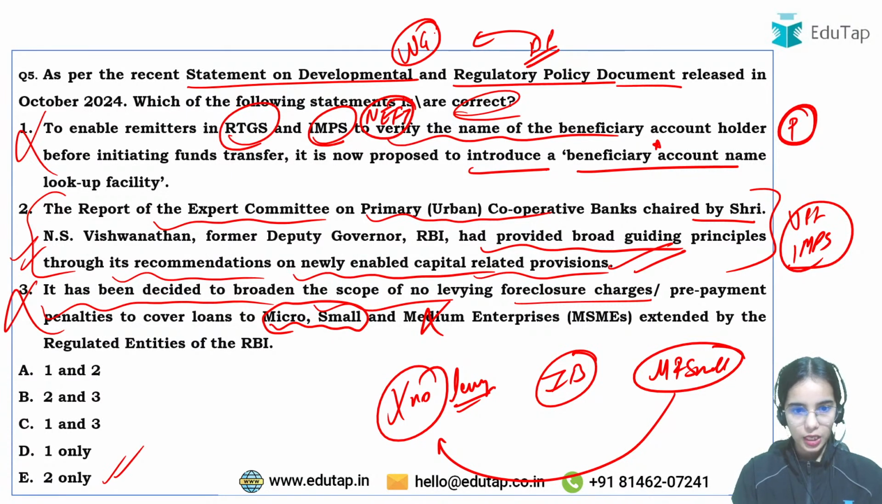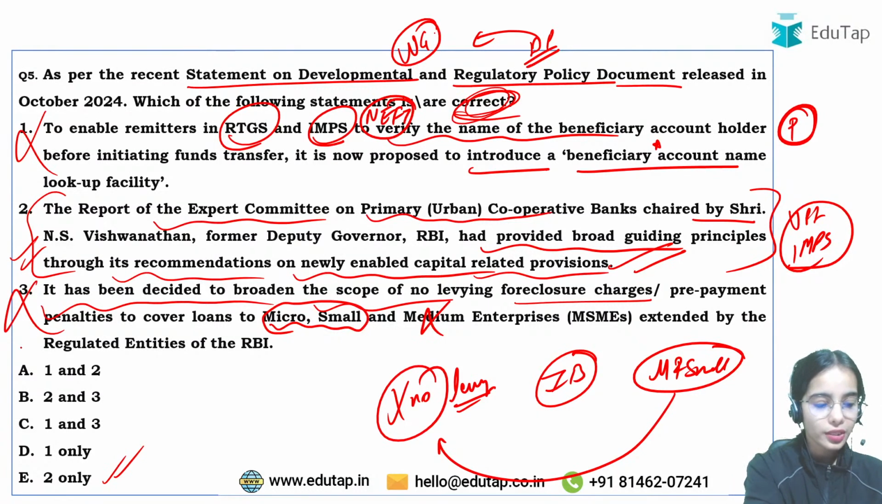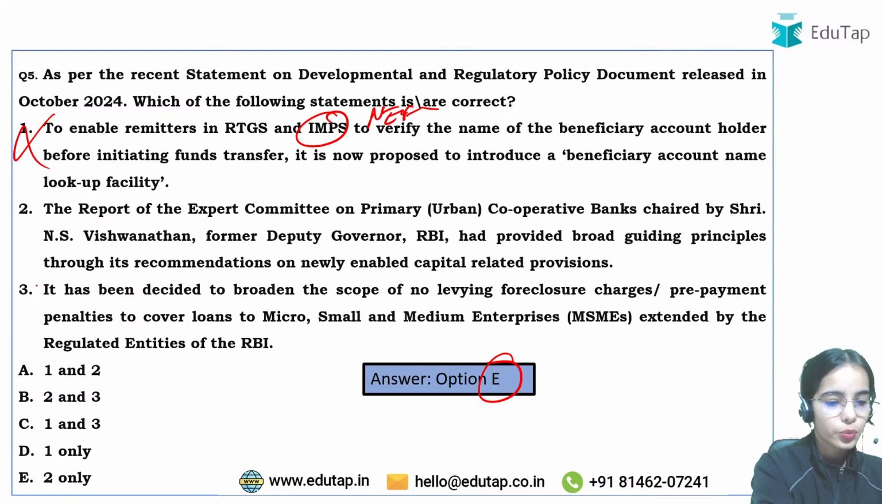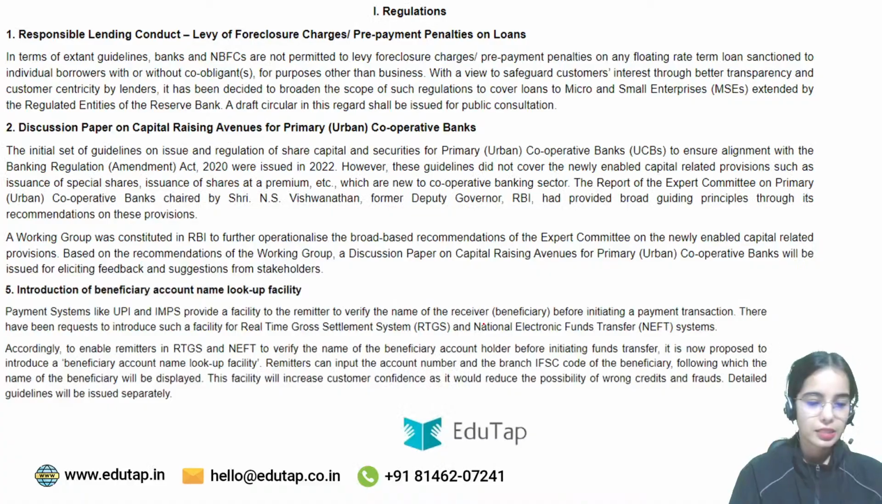Got it? The first one is wrong. Sorry, yes. So the first one is wrong, the third one is also wrong. So only the second one is correct. So E is the answer here. The first one is wrong because it should be NEFT. And the third one is also wrong because medium enterprises is not there.